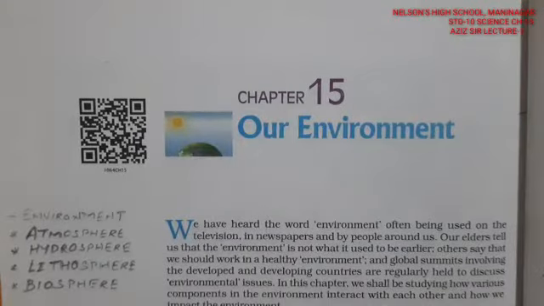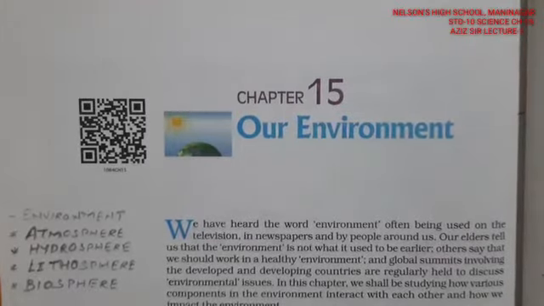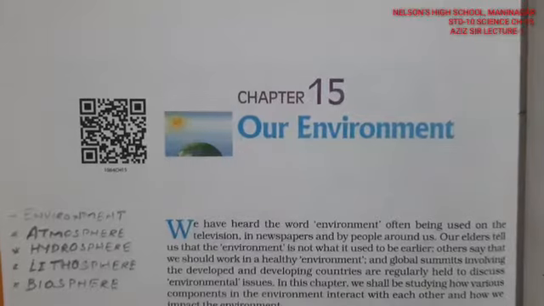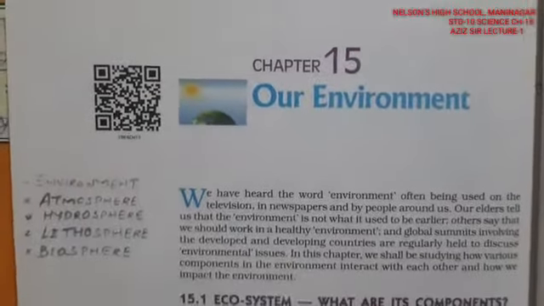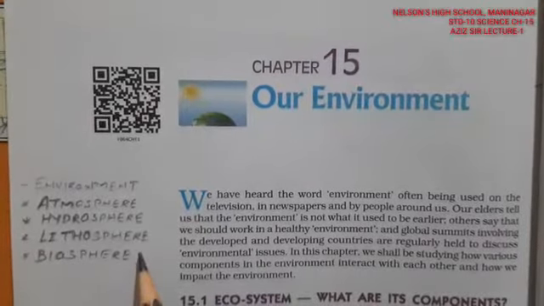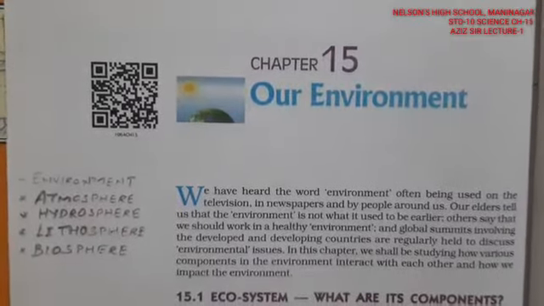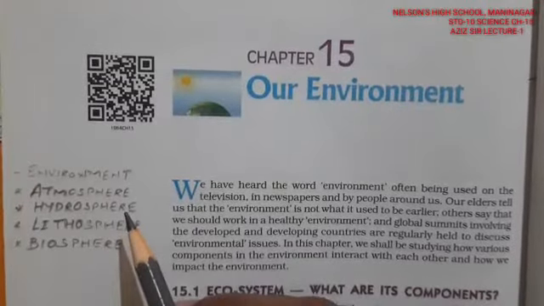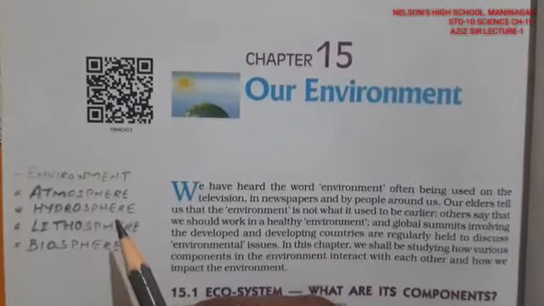Environment, in general words, we say it's our surroundings. So we use the word generally for the problems going on in our surroundings. We call this our environment. Now, basically, environment comprises four things: atmosphere, hydrosphere, lithosphere and biosphere. Atmosphere means all the gaseous substances in our surroundings.